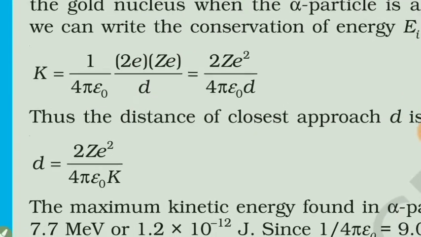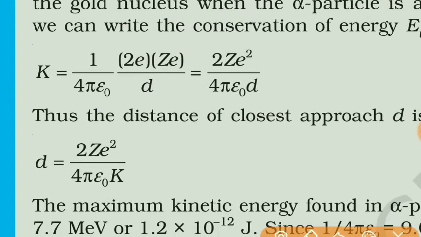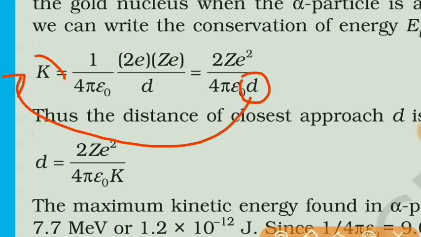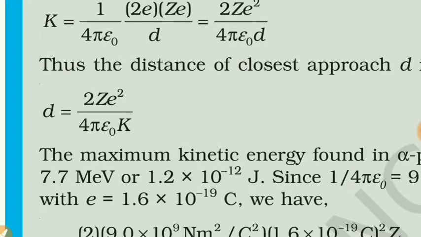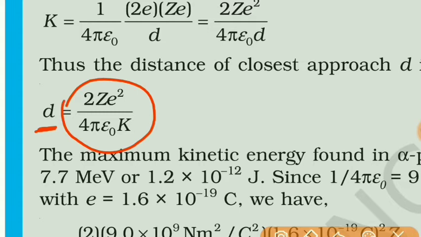We want to find the closest distance, so just make d the subject, bring d here and K here. So we get this equation: d equals 2Ze square upon 4 pi epsilon naught K, where K is the kinetic energy which is given to us.